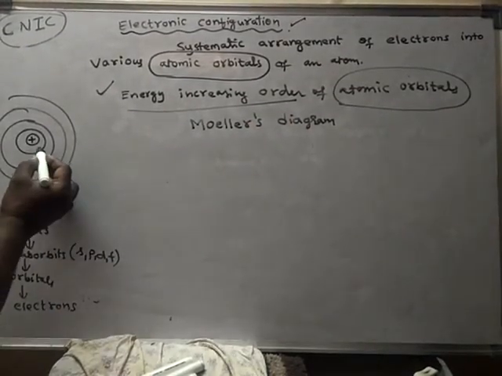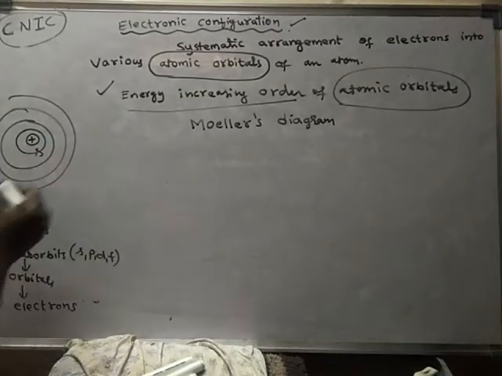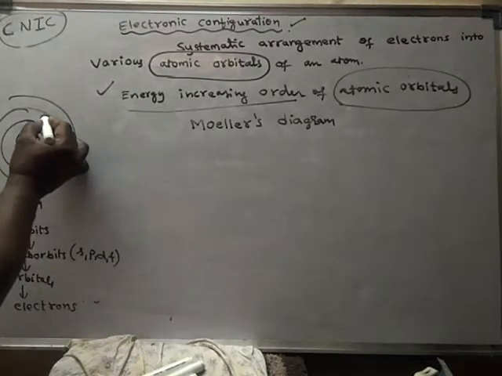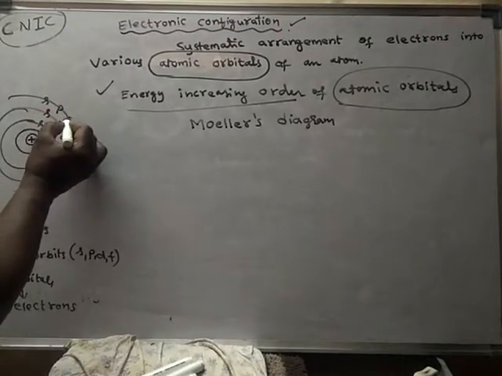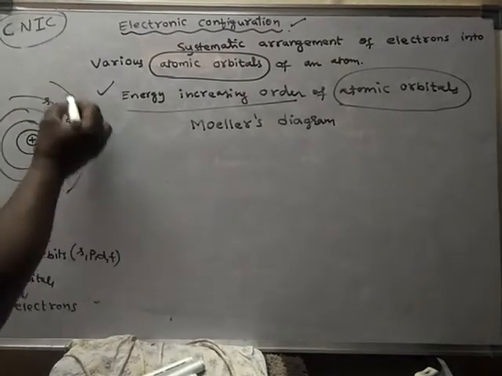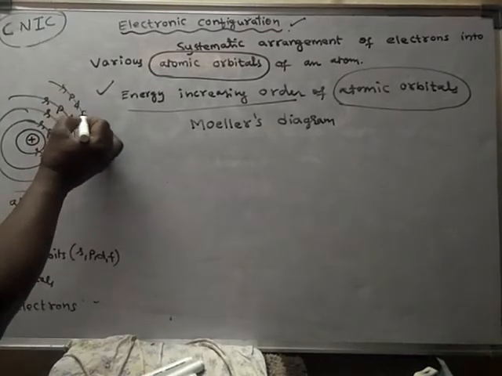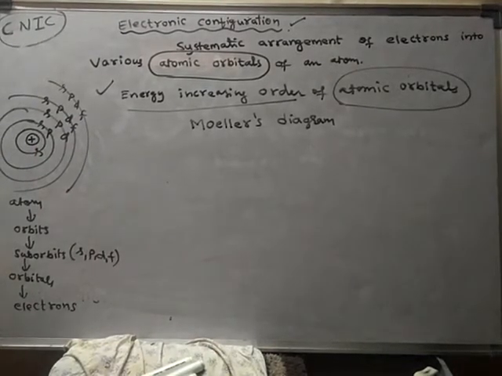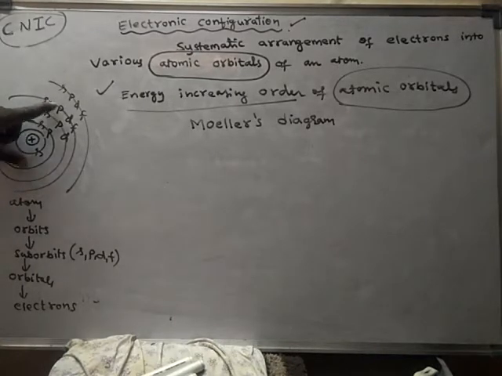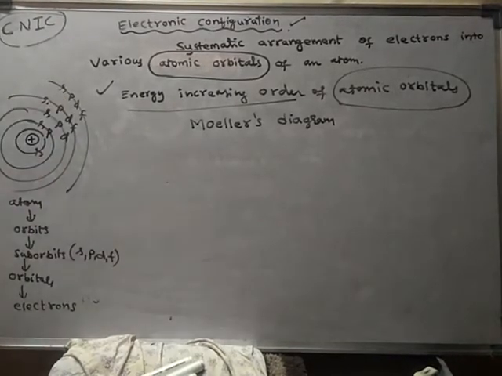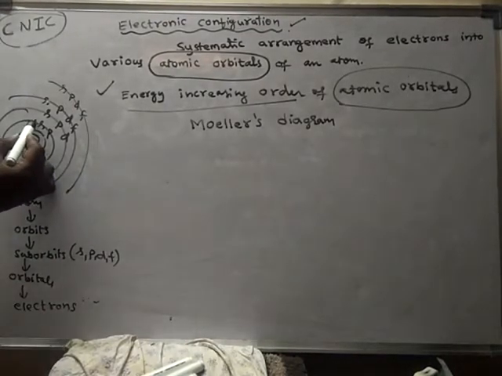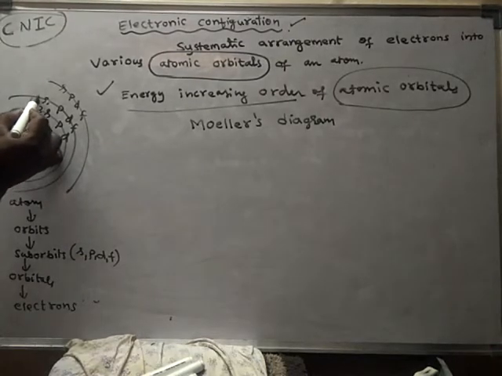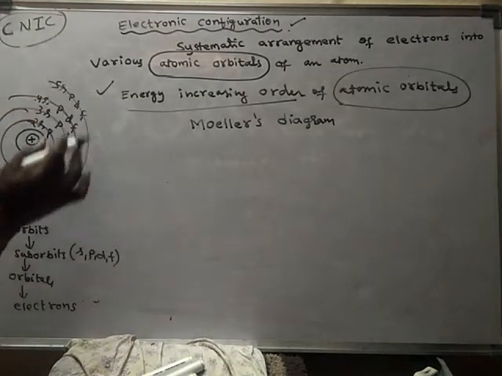So already we know that first orbit contains only S, second orbit contains S and P, third orbit contains S, P, D, fourth orbit contains S, P, D, F, and from the fourth orbit onwards you will find S, P, D, F, like this. So these are said to be suborbits. The suborbit belonging to the first orbit is said to be 1s suborbit, and this is 2s, 3s, 4s, 5s.